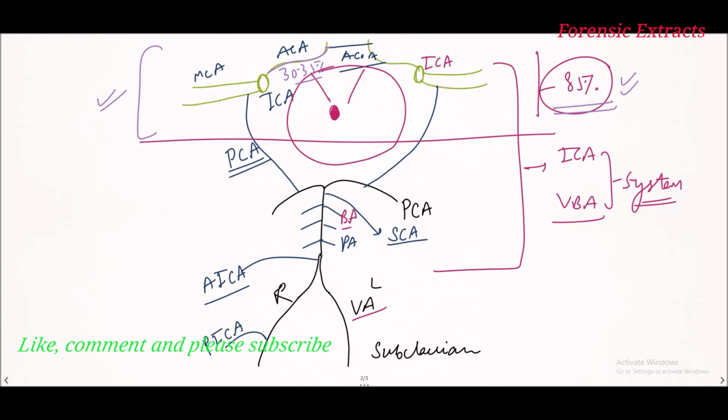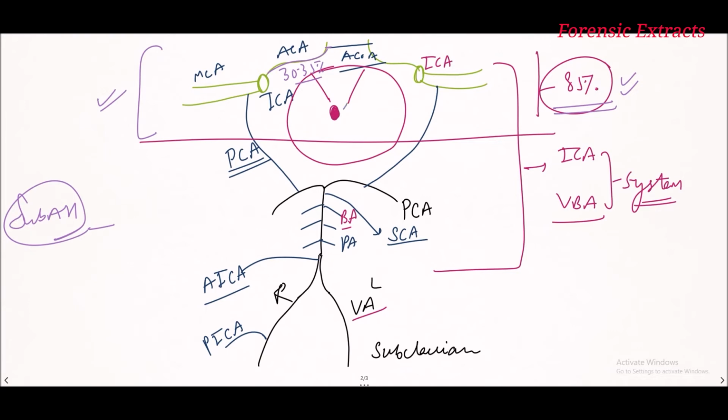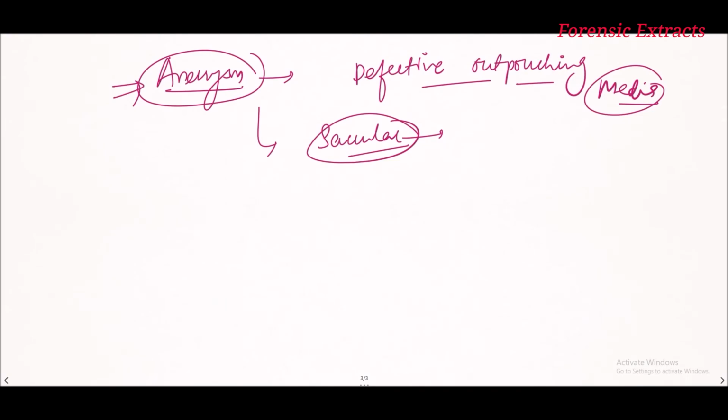And what is the pathological phenomenon in this aneurysm? Sudden rupture leads to various symptoms due to hemorrhage, maybe sudden subarachnoid hemorrhage because of rupture of the aneurysm, and maybe loss of vision, involvement of the frontal cortex, defective movements, and physical movements will be deficient, and all these kinds of symptoms will be there. So first is the aneurysm, and the most common is the Berry aneurysm, which is seen in the circle of Willis.